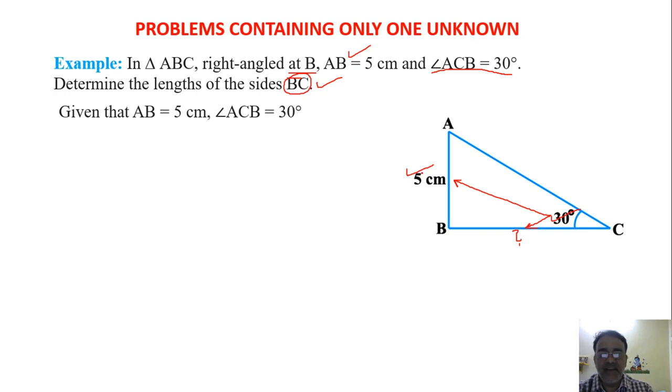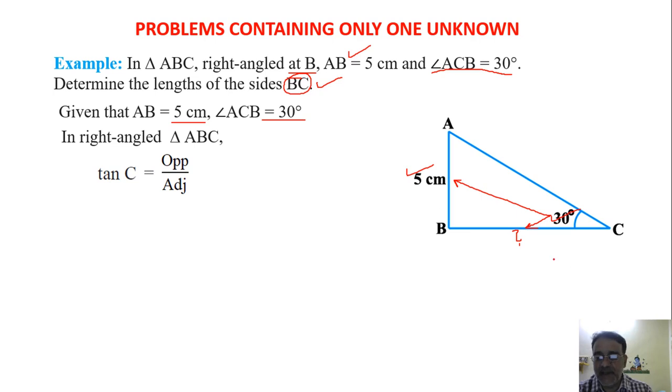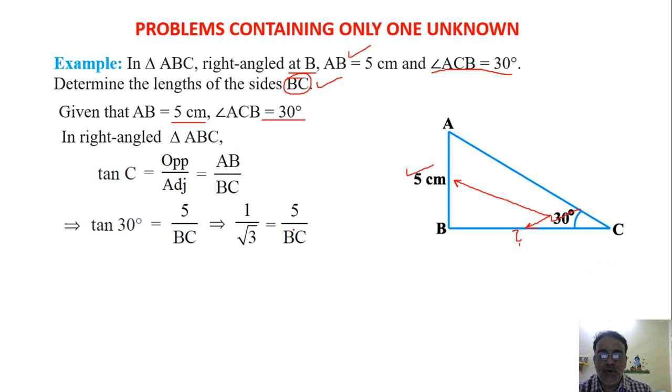So given that AB is equals to 5 centimeter and angle ACB is equals to 30 degree. So in right angle triangle ABC, tan C is equals to opposite by adjacent, that is AB upon BC, and tan C is 30 degree. What is tan 30 degree? 1 by root 3. Very good. 1 upon root 3 is equals to 5 upon BC. So if you cross multiply, we'll get BC is equals to 5 root 3 centimeter.